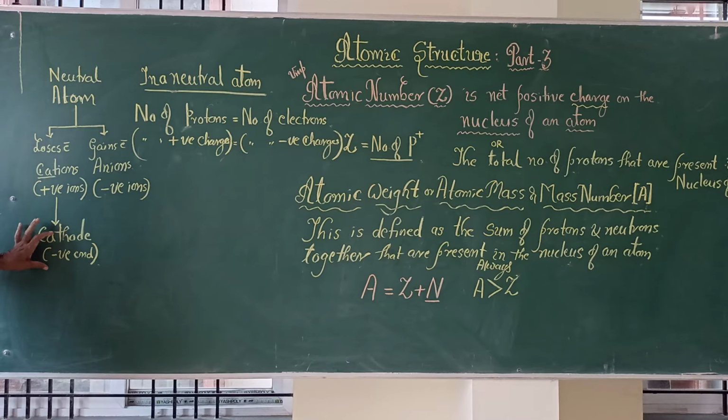Since the negative end will attract the positive end, because like poles repel each other and unlike poles attract each other, the ions which are attracted by the cathode were given the name cations.